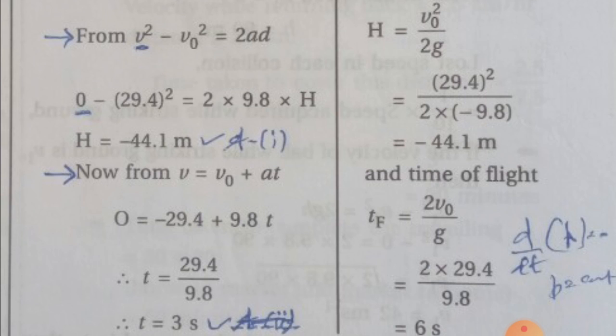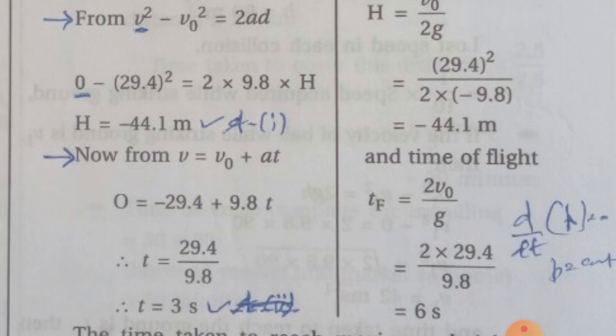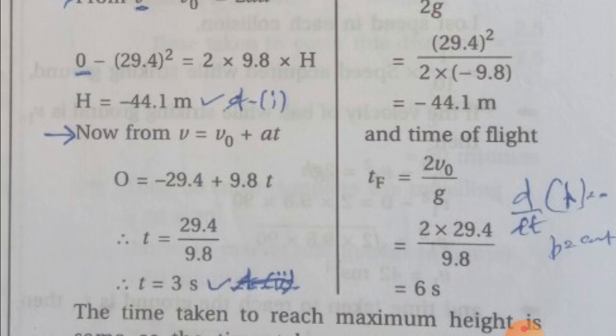So this on simplifying we get, making t the subject of the equation, t is equal to 29.4 upon 9.8, therefore t equal to 3 seconds.